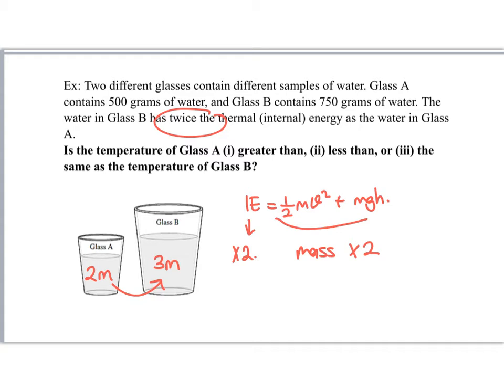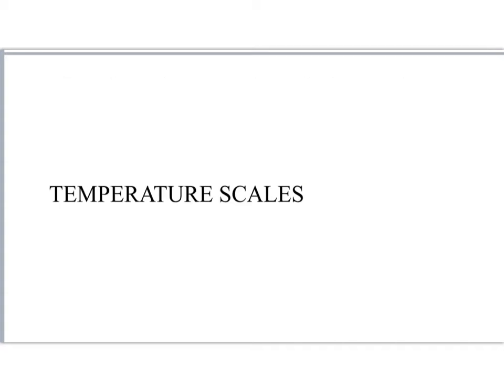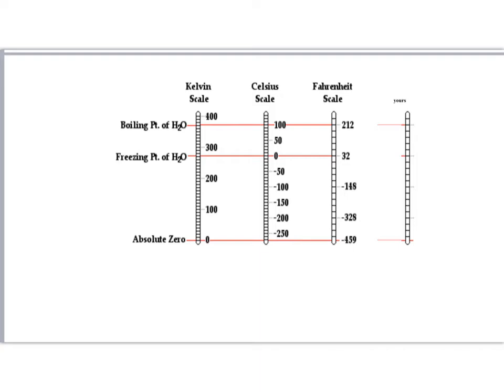It is less. So what makes the internal energy more than A is temperature, the average kinetic energy. So the average kinetic energy of B should be bigger than the average kinetic energy of A. That means that the temperature of B is bigger than the temperature of A. So the temperature of A is less than the temperature of B. Now we are going to cover temperature scales. We're going to cover three temperature scales, and the last one will be yours: Kelvin, Celsius, and Fahrenheit scales.